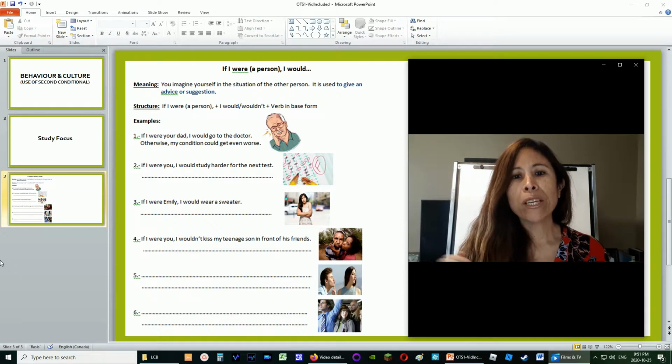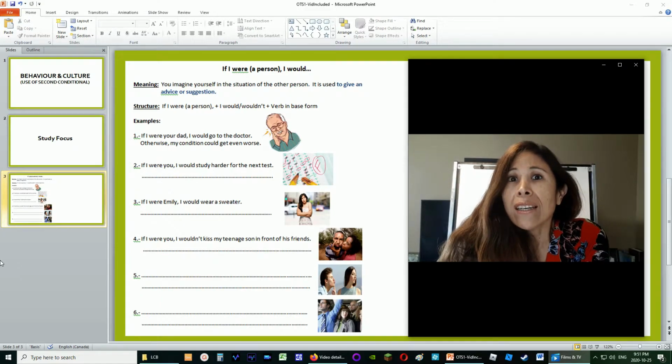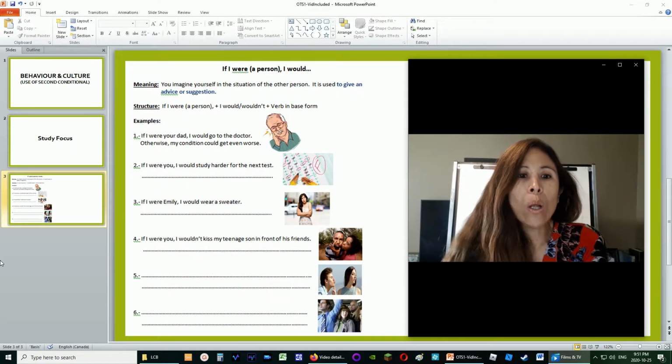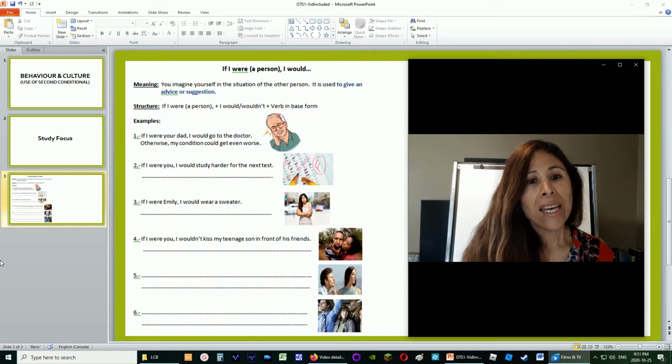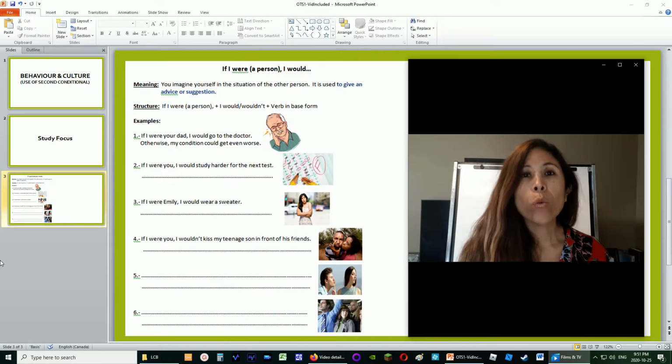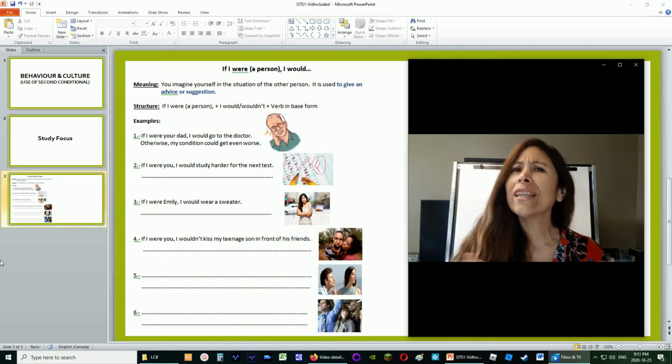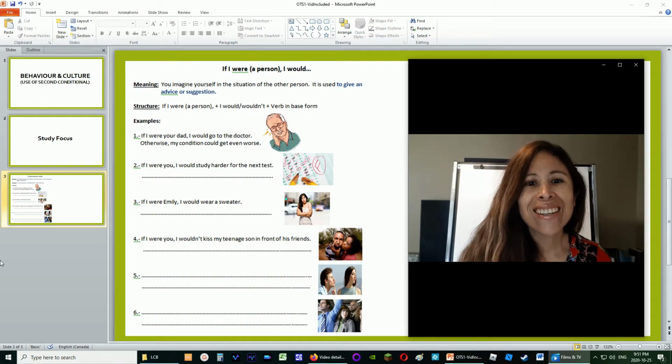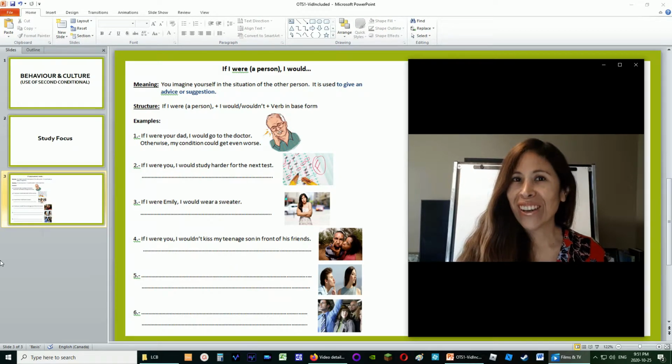Let's go to the picture number 3. There is a girl there who seems to be shivering, right? She's probably very cold. And the sentence says, if I were Emily, I would wear a sweater. Who would like to add something to this? Yes, Bob? Otherwise, I could get sick. Very good. Otherwise, I could get sick.